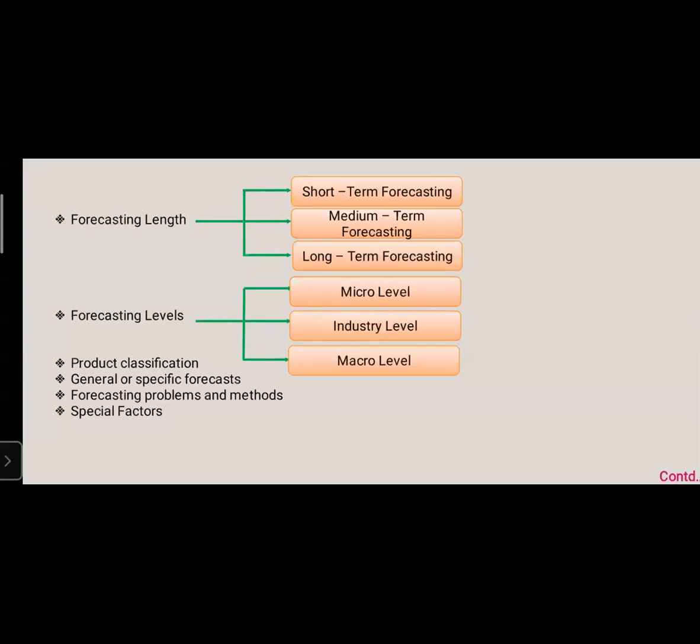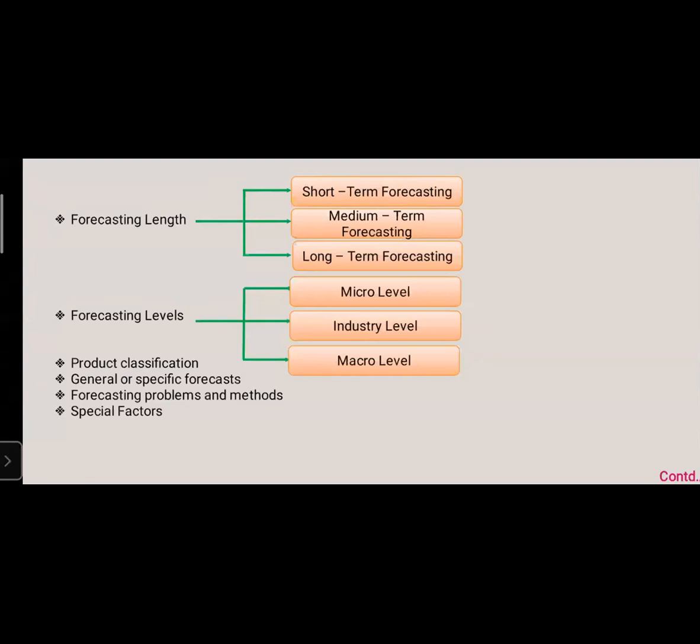Next, product classification. When you are going to manufacture a certain product, we have to check whether it is a consumable or a non-consumable part. It depends on the consumable and non-consumable items that we manufacture certain types of products, and depending on those things we have to consider whether it is to be taken as short, medium, or long.